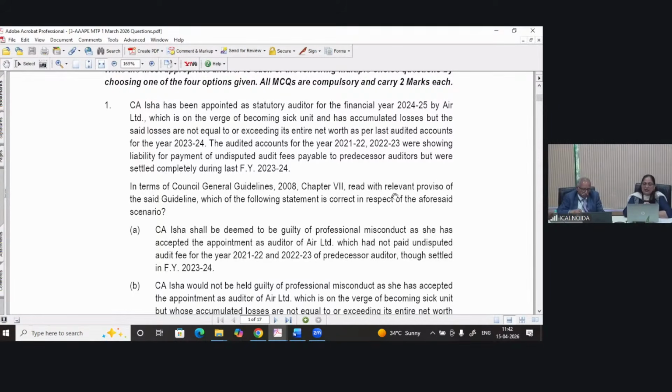So here in this situation, CA Isha is appointed for 24-25. Okay? And Air Limited is on the verge of becoming a sick unit and has accumulated losses, but not equal to or exceeding net worth as per the last audited accounts. And audited accounts are there for 21-22 and 22-23. But in 23-24, the audit fees were settled.